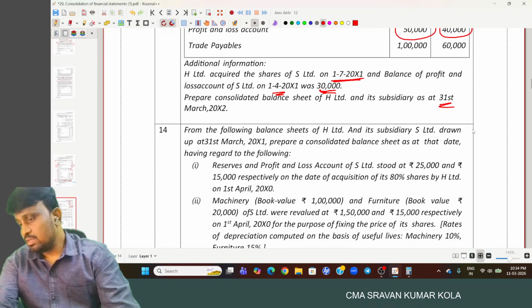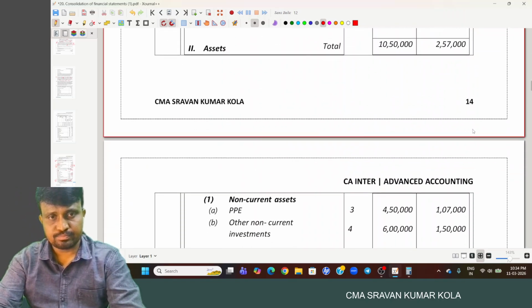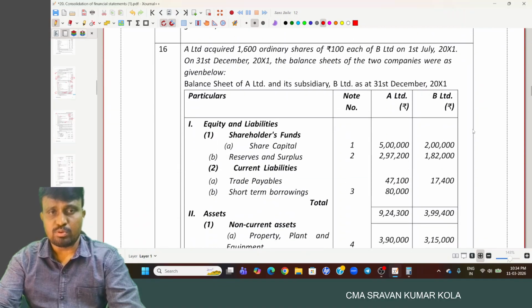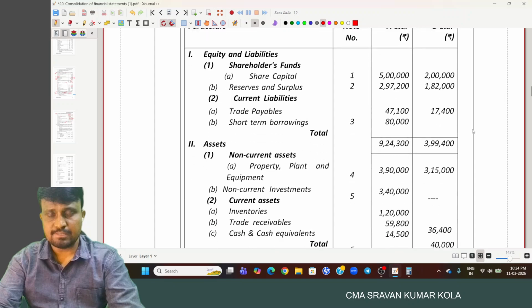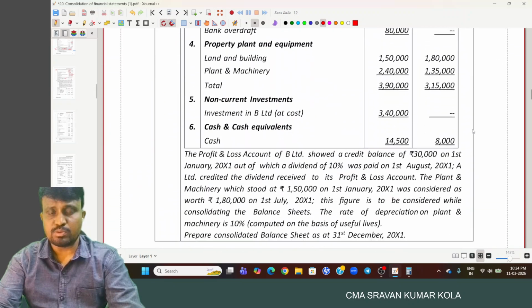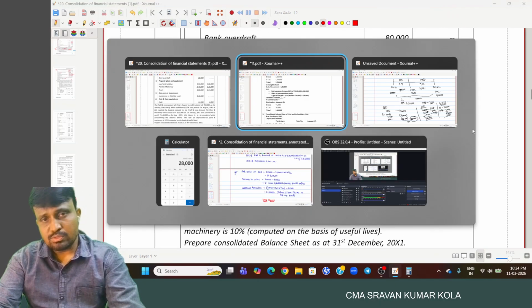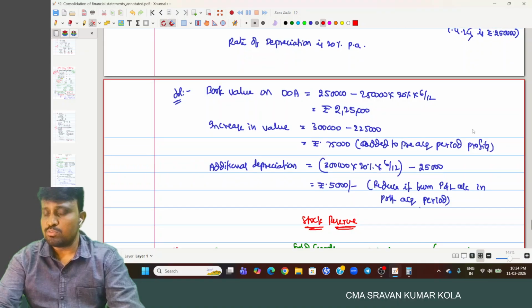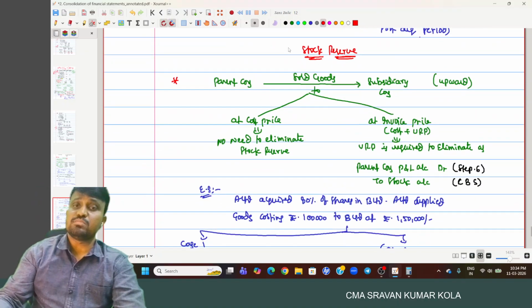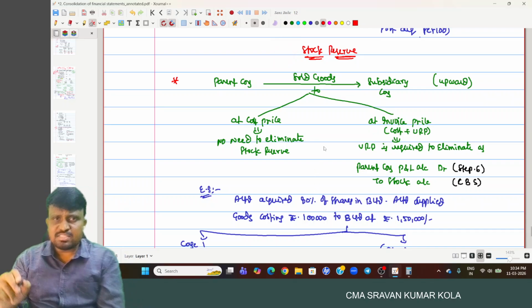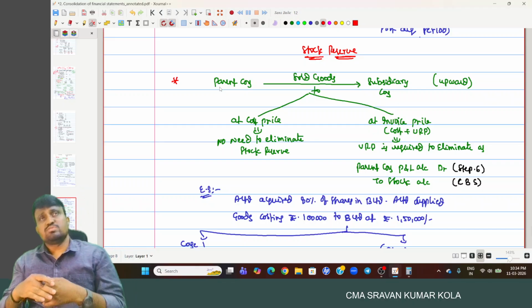Okay, so next we'll do one more problem, the 16th problem. Before going to the 16th problem, one more point we have to discuss is stock reserve. Simply, what does stock reserve mean?